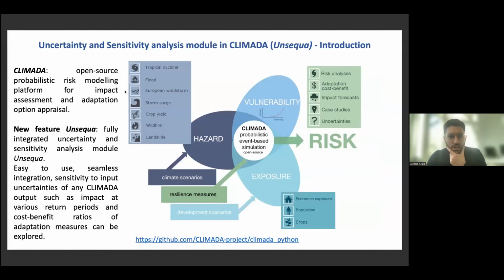Do you see my next slide? Yes, okay, good. Yes. So yeah, what is CLIMADA?